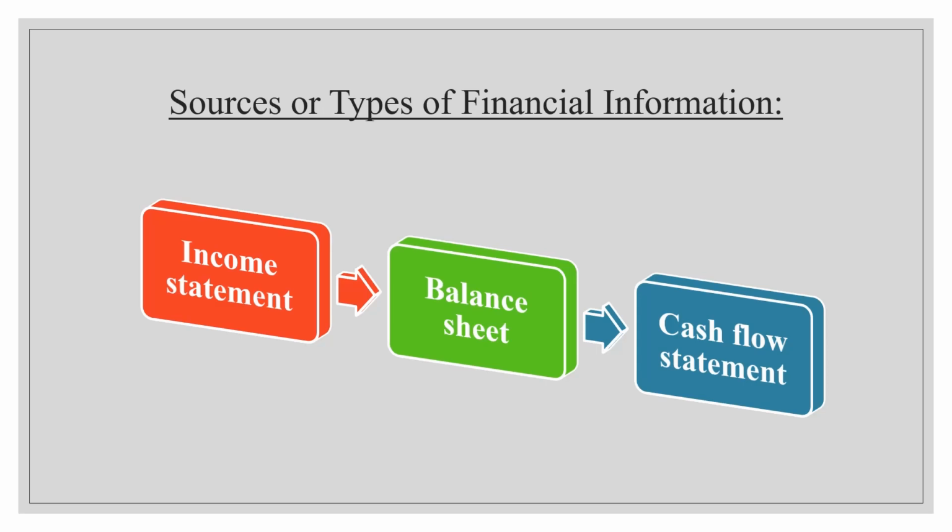Okay, next, the third type of financial information is the cash flow statement. That means how the organization is generating cash and how they are spending it. That is the most important thing for any investor, because if the cash inflow is very less and the outflow is more, then the person is not going to invest in that company. A person invests only in that company where they have more inflow and less outflow. That means they should generate more cash inflows, right?